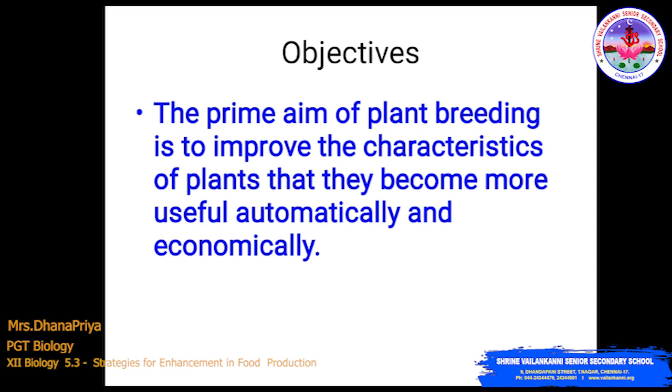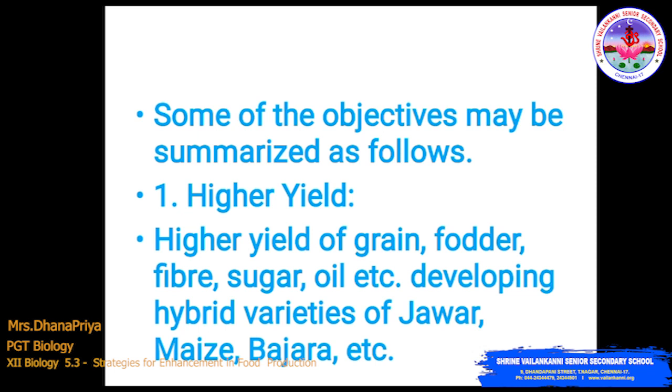What will be the objective? The prime aim of plant breeding is to improve the characteristics of plants so that they become more useful agronomically and economically. Some of the objectives may be summarized as follows. The first point will be higher yield: higher yield of grain, fodder, fiber, sugar, oil, etc. And developing hybrid varieties.